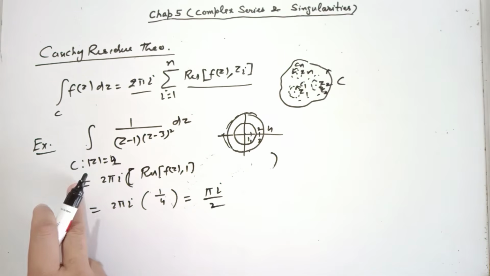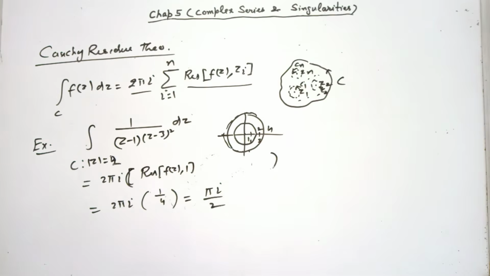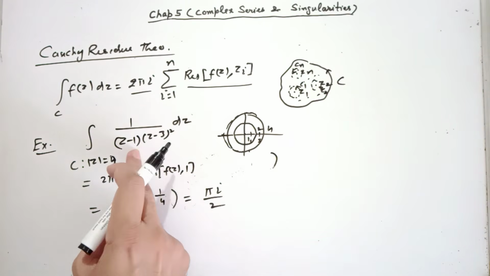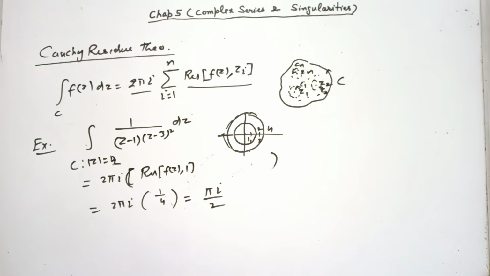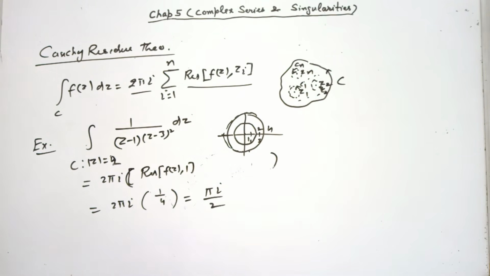So be careful. For applying Cauchy residue theorem, you need to make a rough sketch of your given contour and locate your singularities. Calculate the residues only at the singularities which are inside C. Make a note of this point.